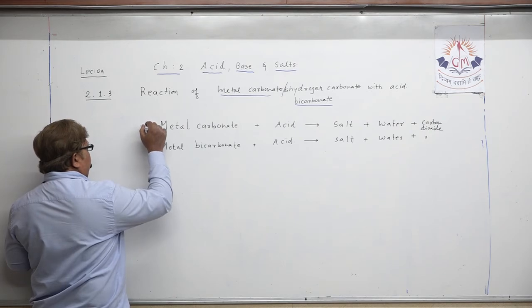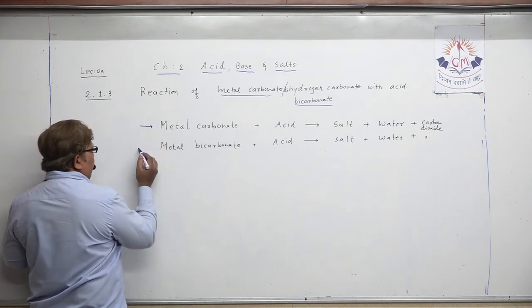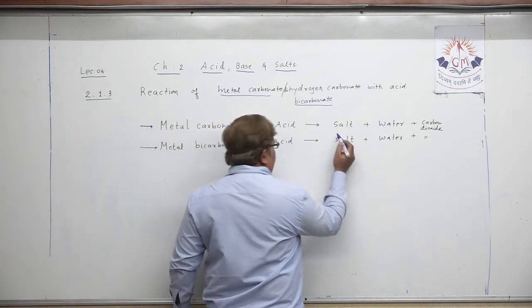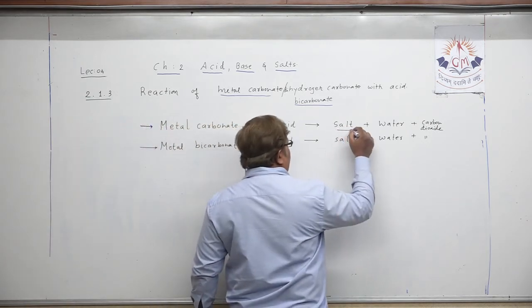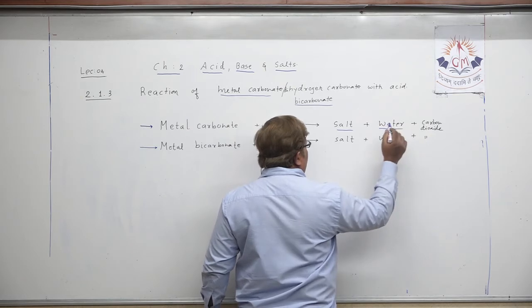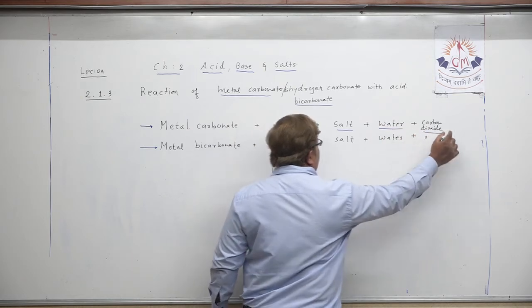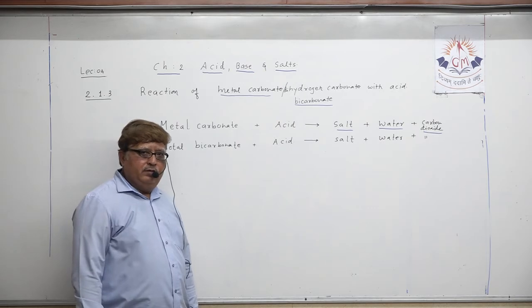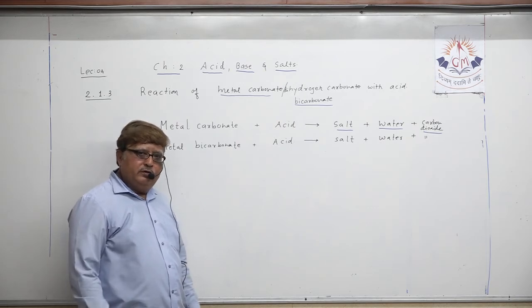Either metal carbonate or metal bicarbonate, when reacting with acid, the products remain the same: salt, water and carbon dioxide. No change whatsoever in the products in both the cases.